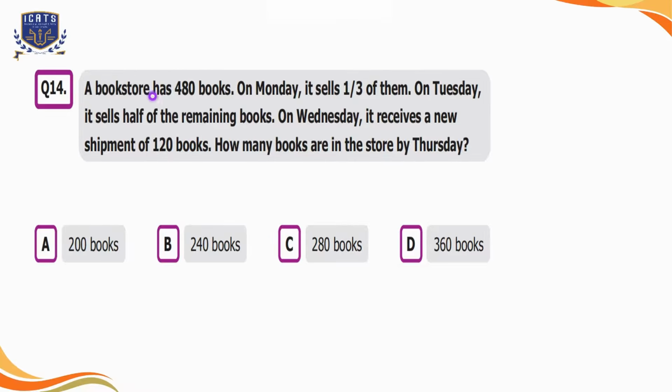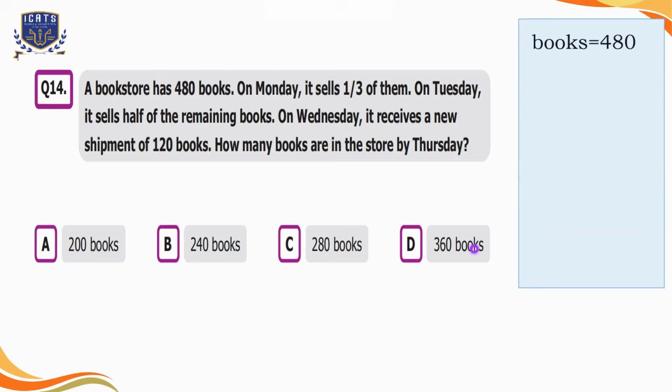Question number 14. A bookstore has 480 books. On Monday, it sells 1 by 3 of them. On Tuesday, it sells half of the remaining books. On Wednesday, it receives a new shipment of 120 books. How many books are in the store by Thursday? Option A is 200 books. Option B is 240 books. Option C is 280 books. And option D is 360 books.